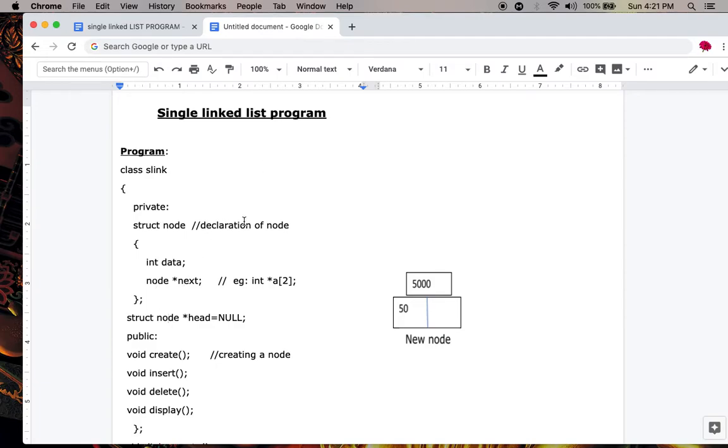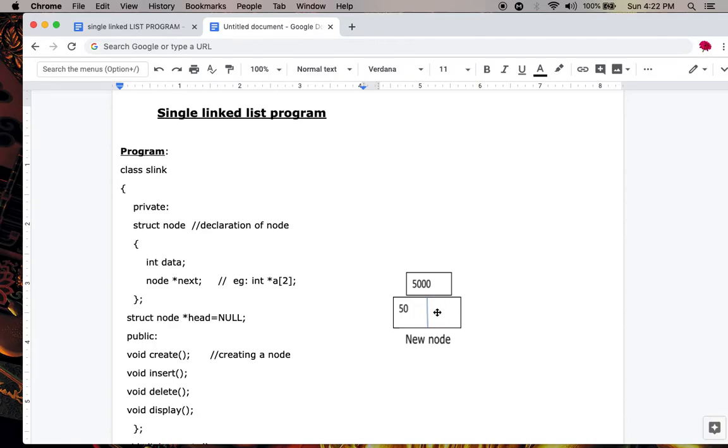Okay, after declaring a node we know that every list consists of a head node. Here the first node is called the head node, so you have to declare a head node. But why is it declared as a head pointer variable? Because every node consists of two fields, data field and address field, and the address field is a pointer variable.